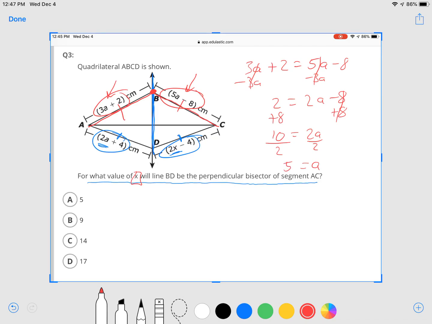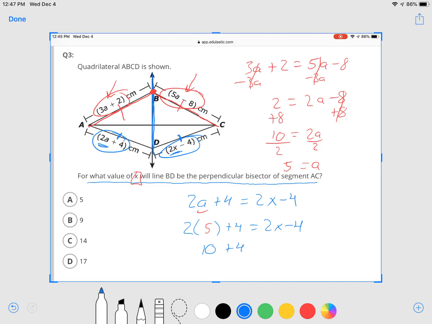Now we can use that information and plug it into an equation using the bottom two expressions. So the bottom two expressions set equal to each other is 2a plus 4 equals 2x minus 4. The issue about not knowing a was solved above in red, so we can plug it in. So we get 2 times a we found was 5 plus 4 equals 2x minus 4.